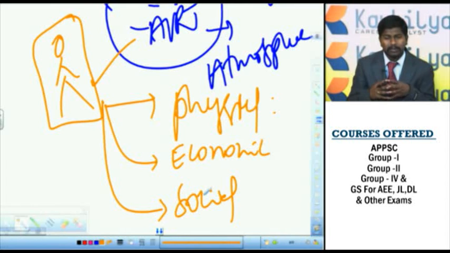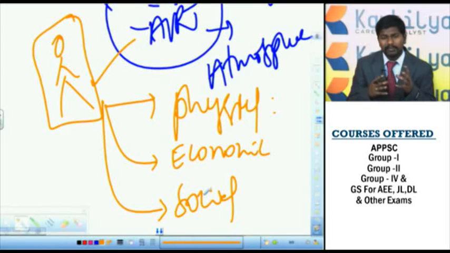There we will discuss the important minerals in India and their distribution, and based on this distribution of minerals, the location of industries and their growth, the different types of industries in India and their distribution. And later we will go to energy resources in India and different types of energy producing centers like thermal power plants, hydroelectric power plants and nuclear power plants, and the new centers of renewable sources of energy. Then later we'll go to the transport system in India, the different modes of transport like road, rail, airways, waterways and seaports.